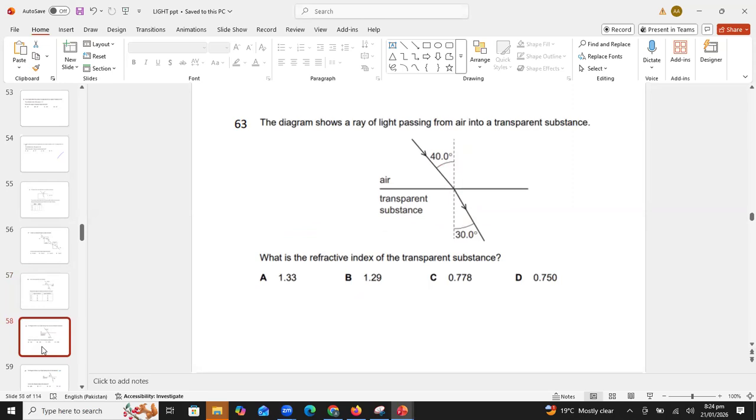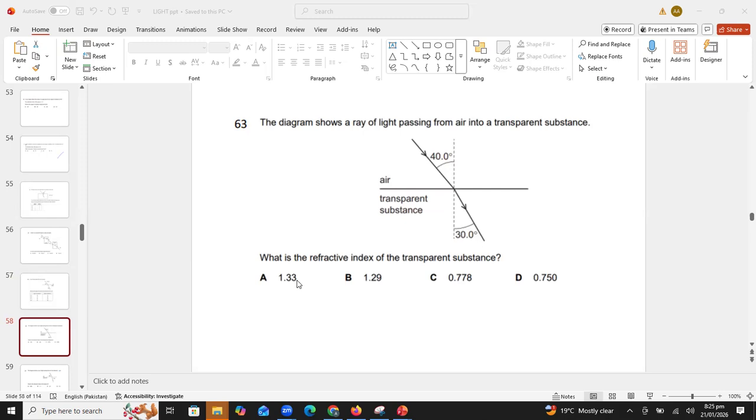Question number 63. In question number 63, they are saying the diagram shows a ray of light passing from air into a transparent substance. So now you can see here, the light is moving from air to a denser medium. Angle of incidence is 40 degrees. Angle of refraction is 30 degrees. What is the refractive index?